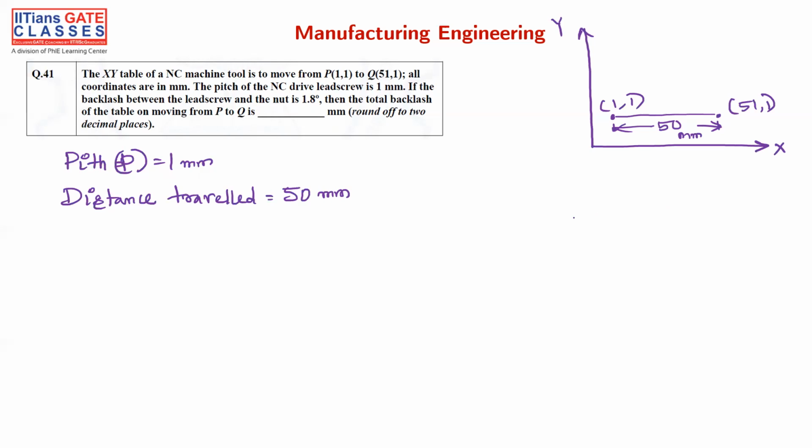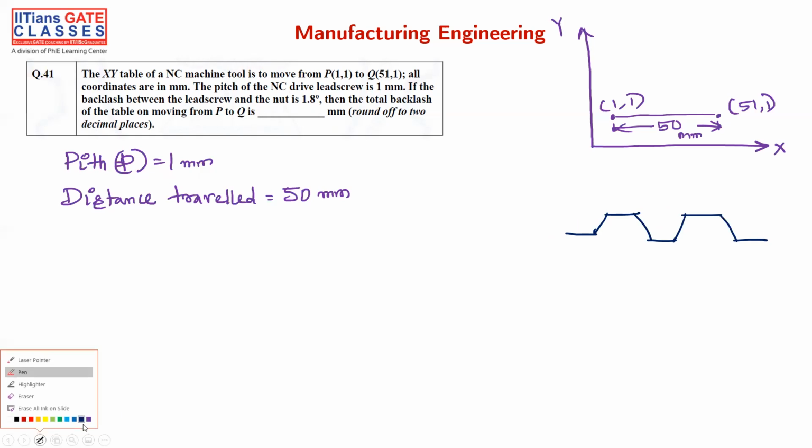I've already shown you what backlash is in the previous question. There was a question asked on backlash. So this was your simple lead screw, and the other one was the nut, with the lead screw pushing the nut.